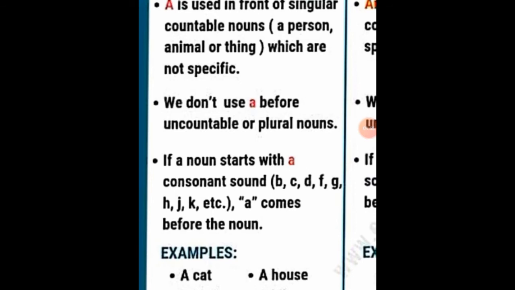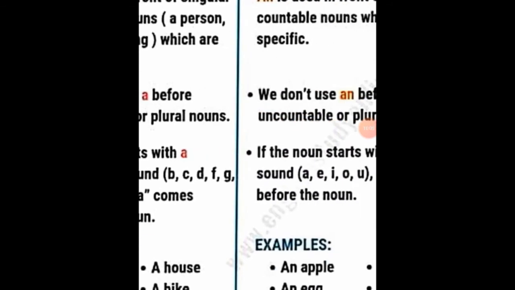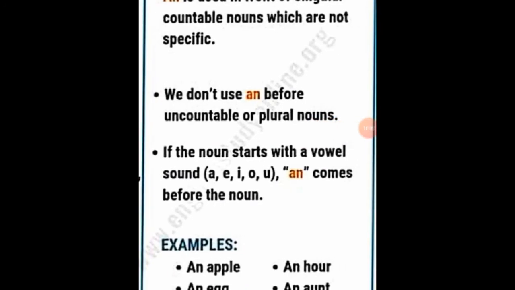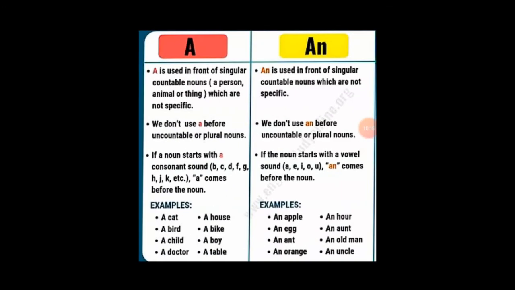Nouns starting with a: a cat, a bird, a child, a doctor, a house, a bike, a boy, a table. All similar, all countable, all start with consonants. An apple, an egg, an ant, an orange, an hour, an aunt, an old man, an uncle. All countable, all similar, but starting with vowels.